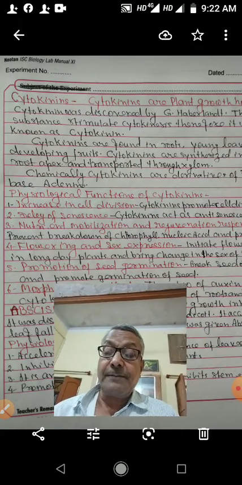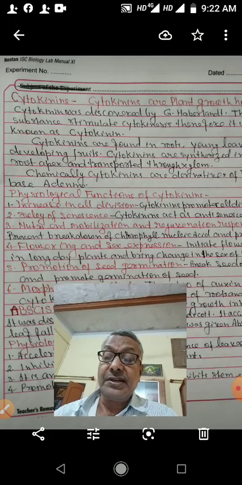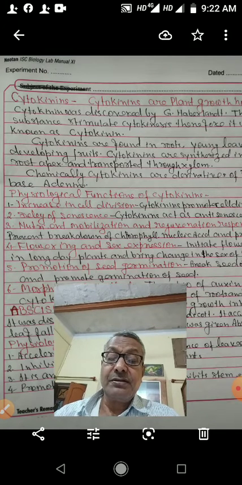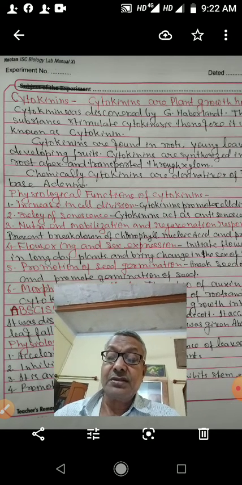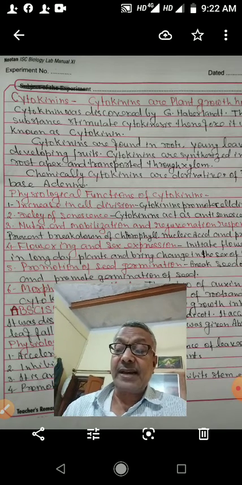The physiological functions of cytokinins are: first, it increases the cell division. So cytokinins promote cell division so that growth occurs by the cell division.